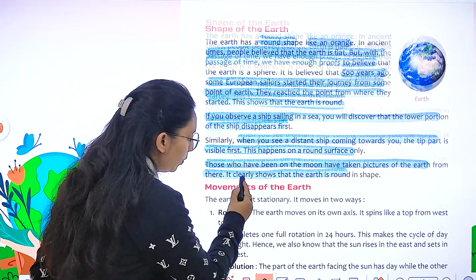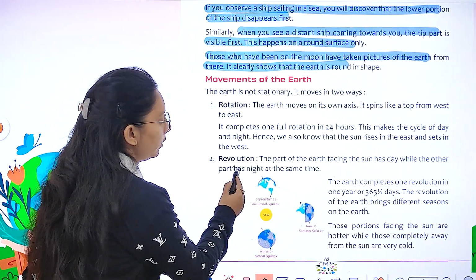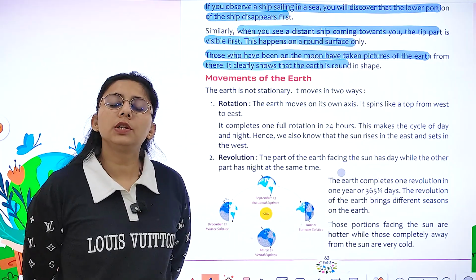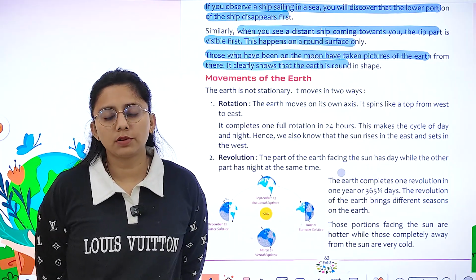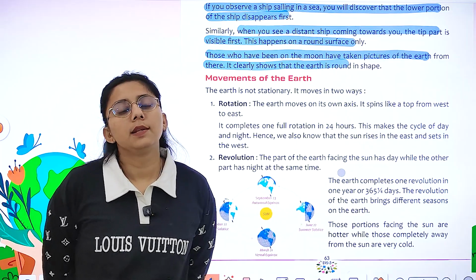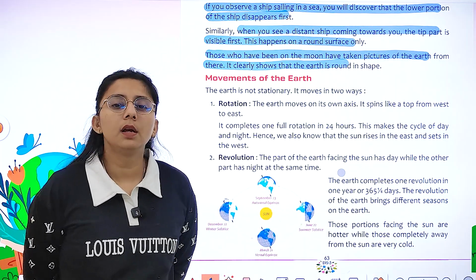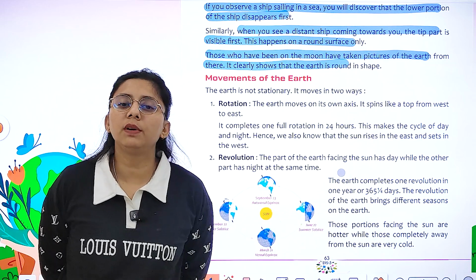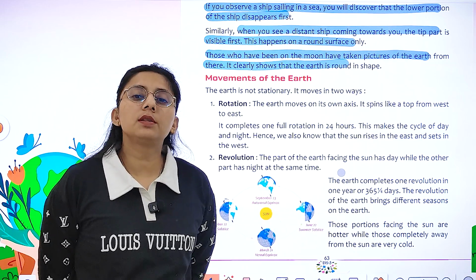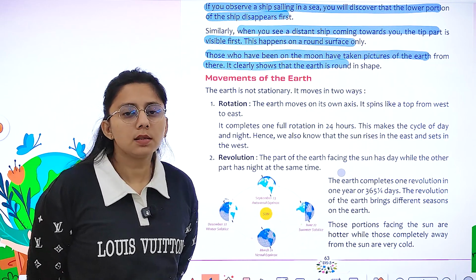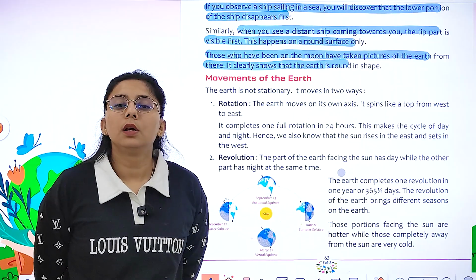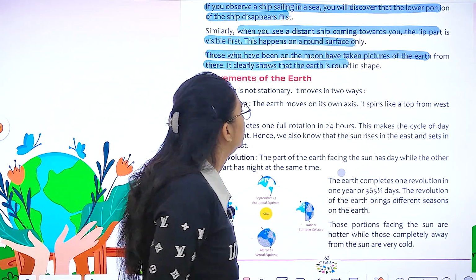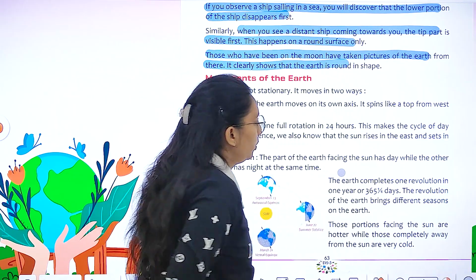So what are the movements of the Earth? Earth does 2 types of movement. First is rotation and second is revolution. Rotation takes 24 hours to complete one rotation, and it causes changes in day and night. Revolution takes 365 1/4 days to complete one revolution, and it causes changes in the seasons. So these are the 2 types of movements that our Earth does.